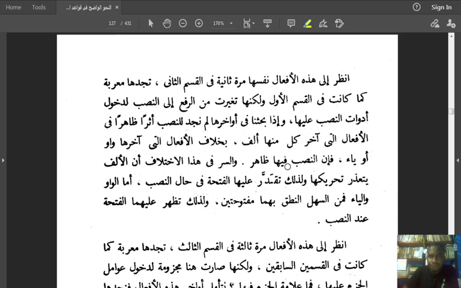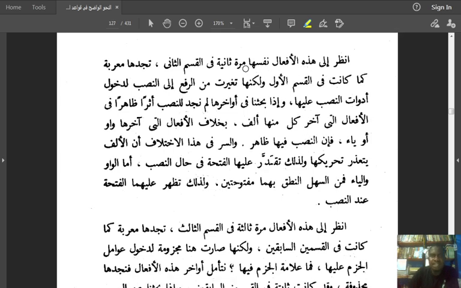And we look at this. He says, انظر إلى هذه الأفعال نفسها مرة ثانية في القسم الثاني. So you look at these same verbs in the second part which I showed you. تجدها معربة كما كانت في القسم الأول. You find it to be mu'rab. It is also declinable. It accepts changes as it was في القسم الأول in the first part. ولكنها تغيرت من الرفع إلى النصب لدخول أدوات النصب عليها. But then it has now changed from raf'u to nasb because adawat al-nasb has been introduced, which is the an and the lan.